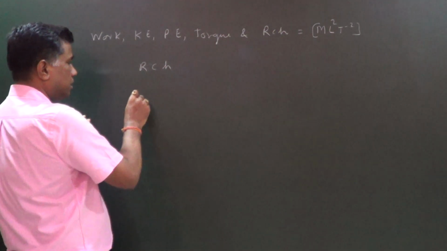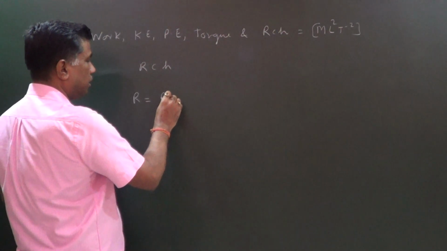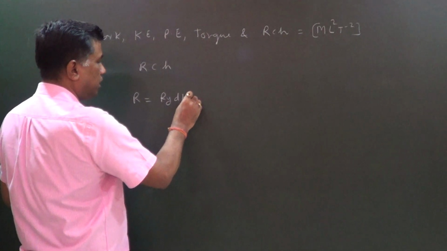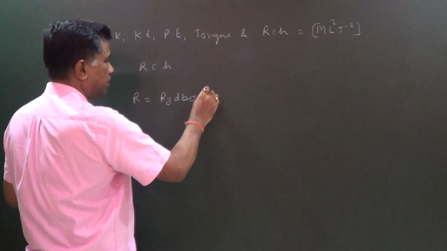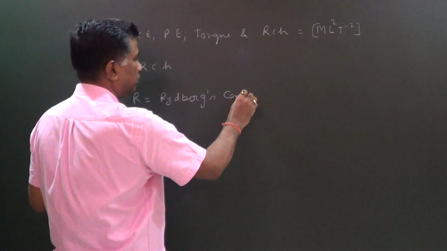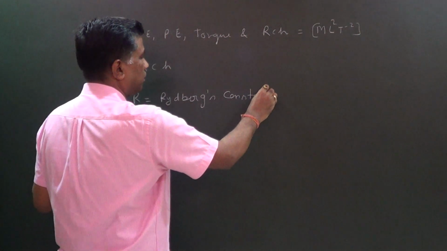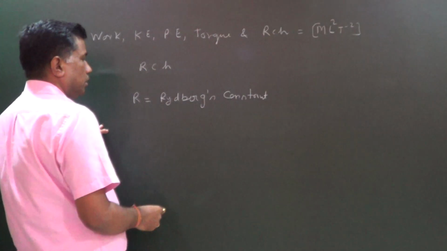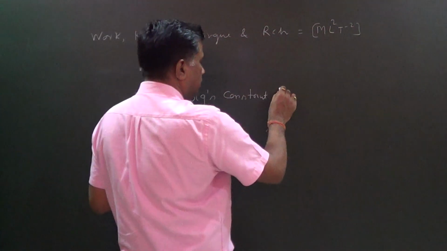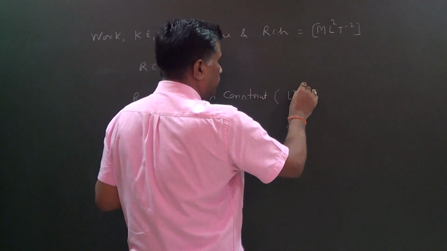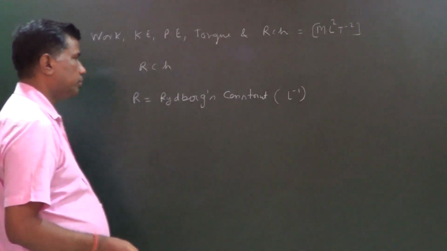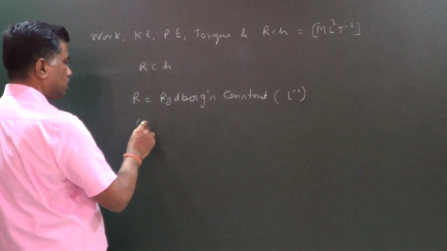Students, this R is the Rydberg constant, and it has dimension L power minus 1. C is what? Speed of light.